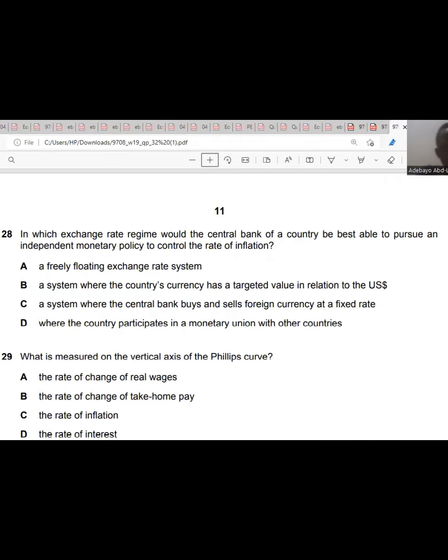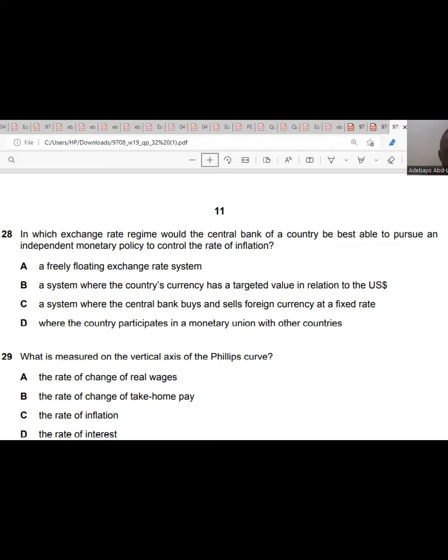Question 28. In which exchange rate regime would the central bank of the country be best able to pursue an independent monetary policy to control the rate of inflation? A system where the country's currency has a targeted value in relation to the US dollar? No. A system where the central bank buys and sells foreign currency at a fixed rate. At a fixed rate, best able to pursue independent monetary policy? No, it won't be at a fixed rate.